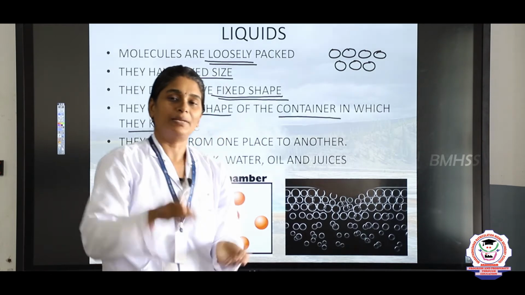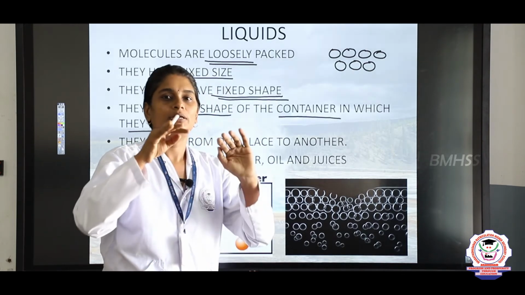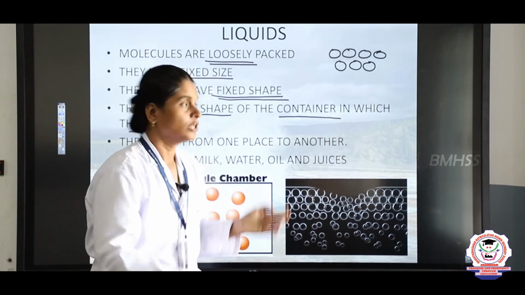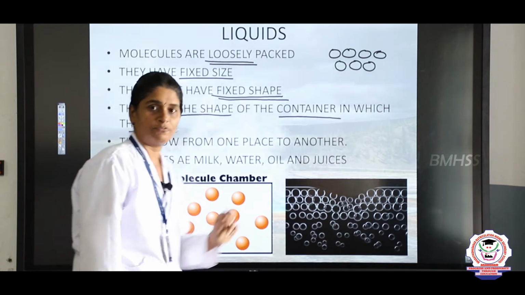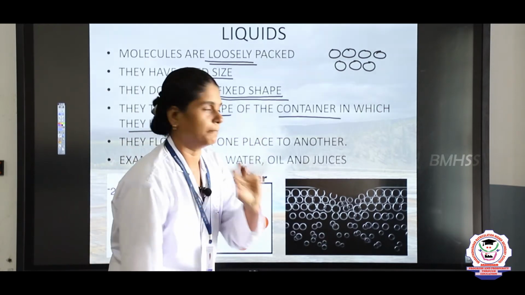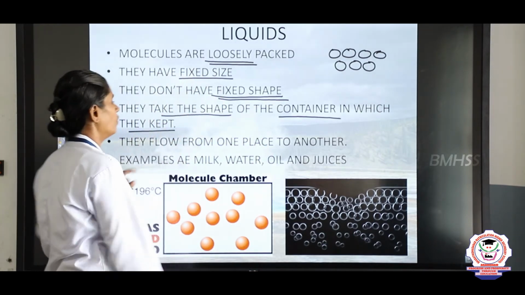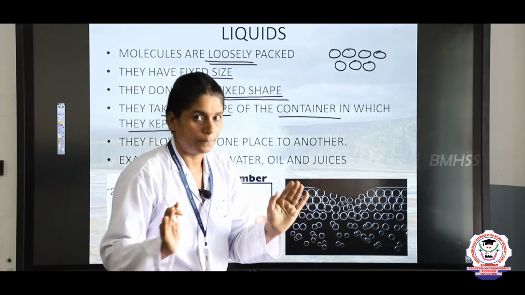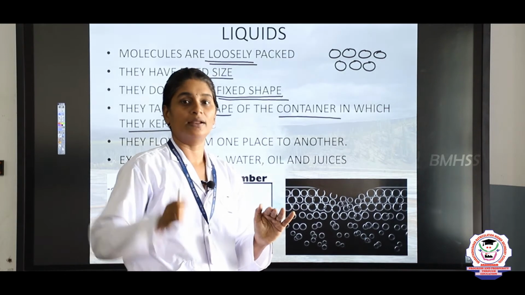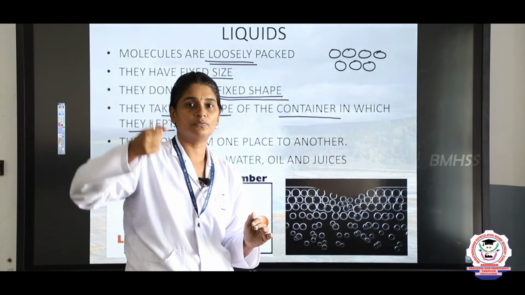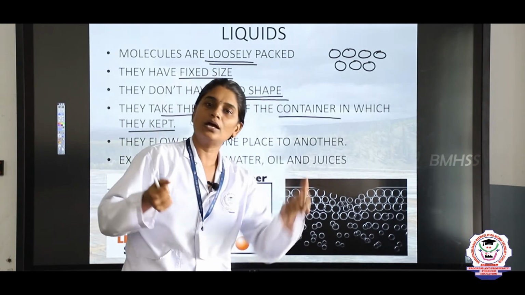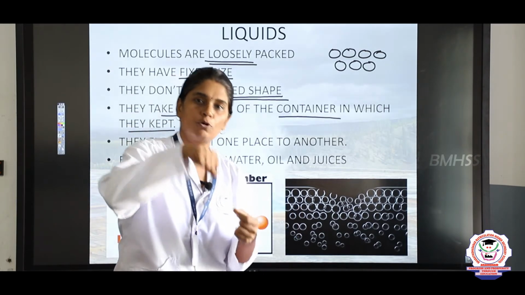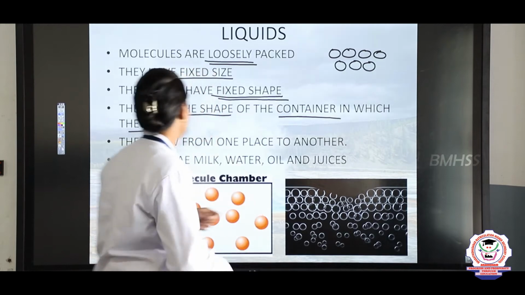So they take the shape of the container in which it is kept. They flow from one place to another. Solids will not flow, but liquids flow. We can take a glass of water and pour it into another glass. So liquids flow from one place to another.